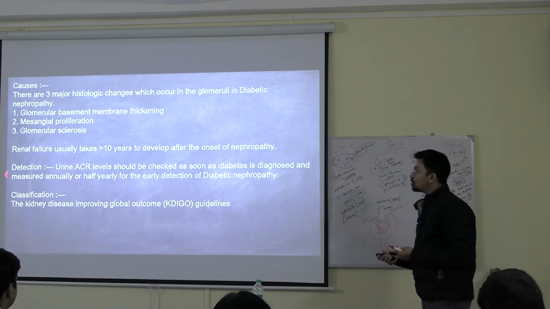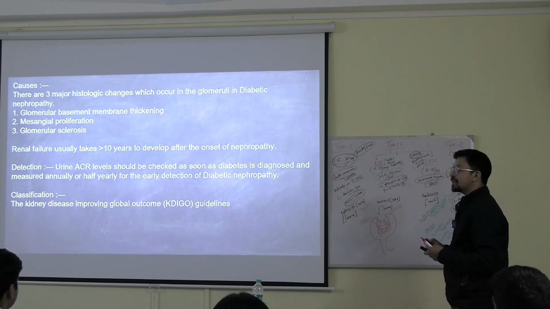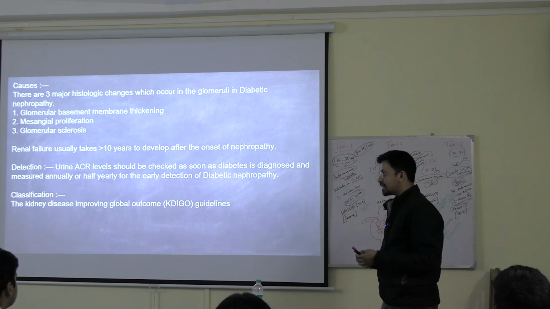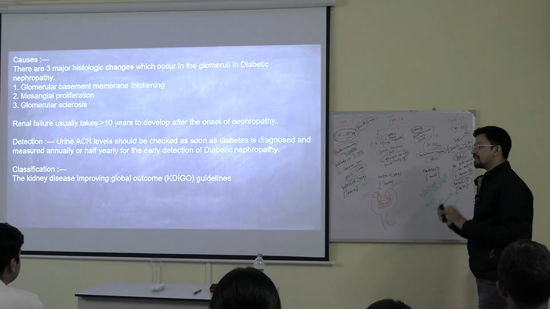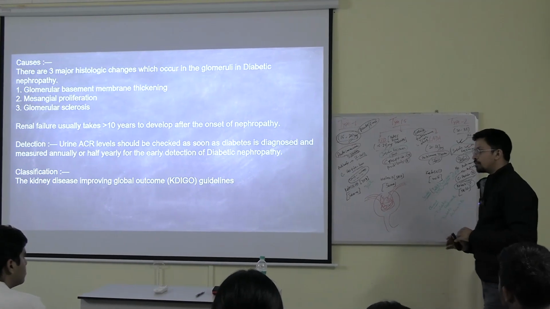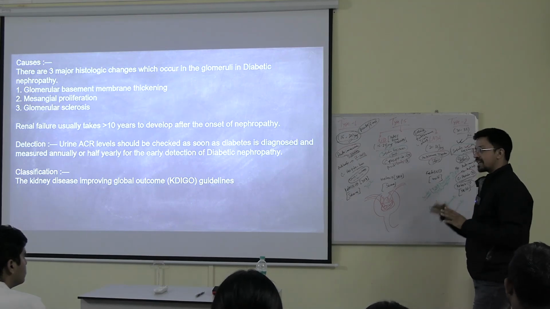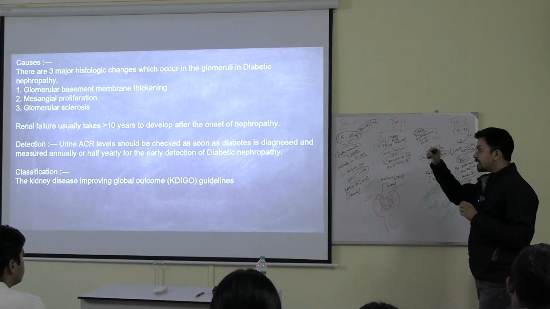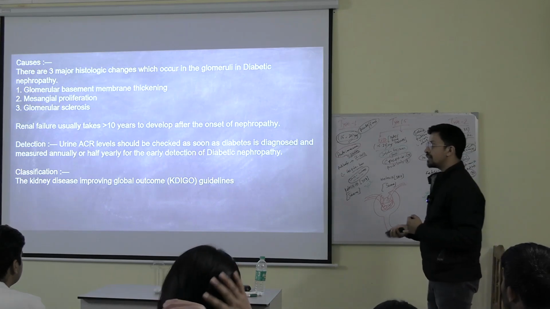Now, how to detect? The urine ACR level should be checked as soon as the diabetes is diagnosed, and measured annually or half yearly for early detection of diabetic nephropathy. Let's say somebody comes to you with diabetes. You have confirmed the case, type 1, type 2, whatever the diagnosis is. You tell the patient to go through a urine ACR. Once the patient comes with the urine ACR report, if it is normal, then every year or 6 months you tell them to do this test again and again, to keep track whether it is increasing or decreasing. If it is increasing, then it is going towards nephropathy. That is for the early detection of nephropathy. That is why urine ACR is important.